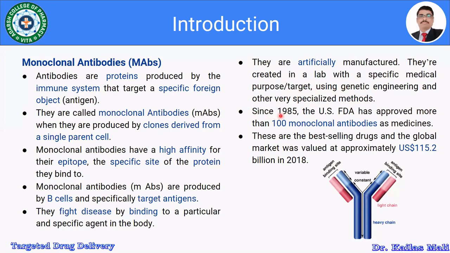Since 1985, more than 100 monoclonal antibodies are available in the market, which are approved by the US FDA. At the end of 2018, the global market for monoclonal antibodies was approximately 115.2 billion US dollars. So this is about the monoclonal antibodies.